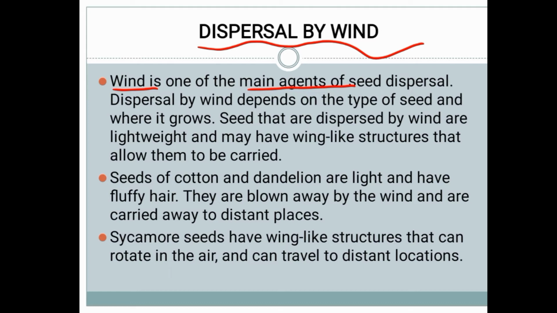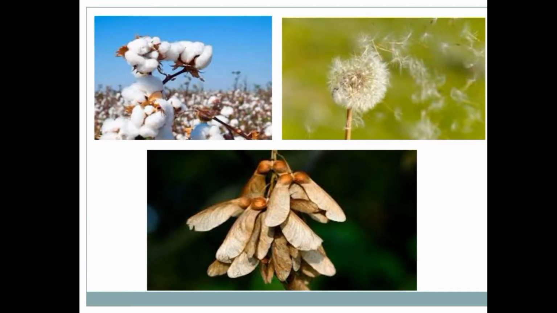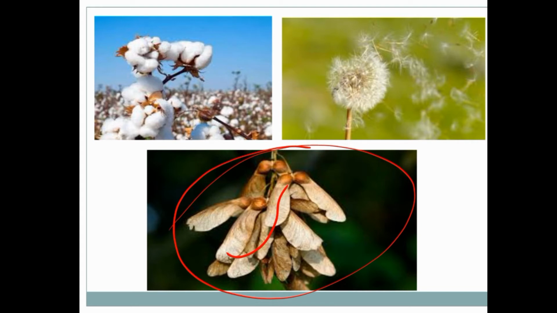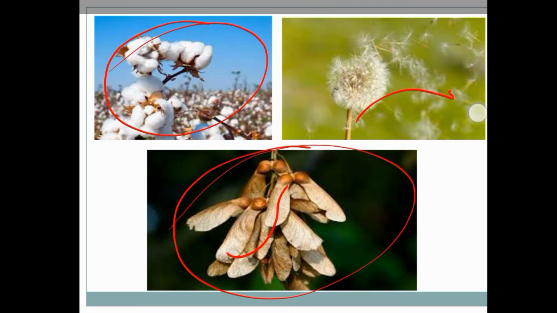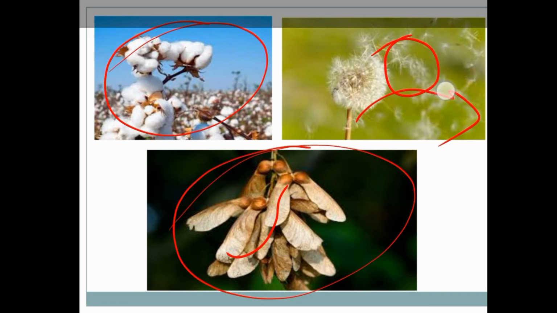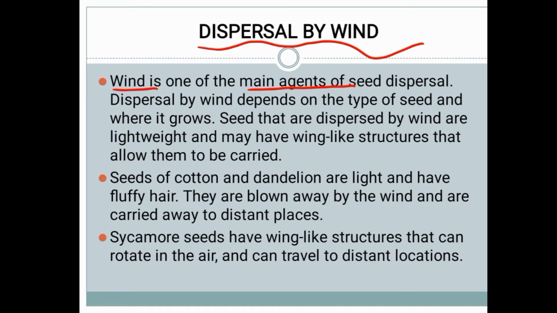Sycamore seeds have a wing-like structure that can rotate in the air. Sycamore is one type of plant, and it has one type of seed. In this picture you can see this is the sycamore, and it has a wing-like structure. This is the cotton, and this is the dandelion. They fly over to different places. Sycamore seeds rotate in the air and can travel to far-off locations.